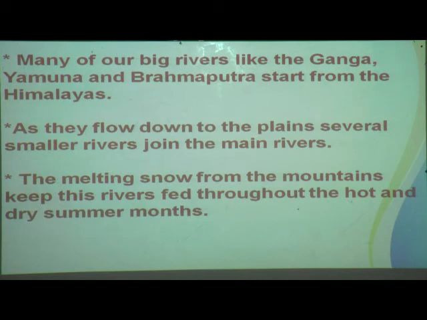The melting snow from the mountains keeps these rivers fed throughout the hot and dry summer months.